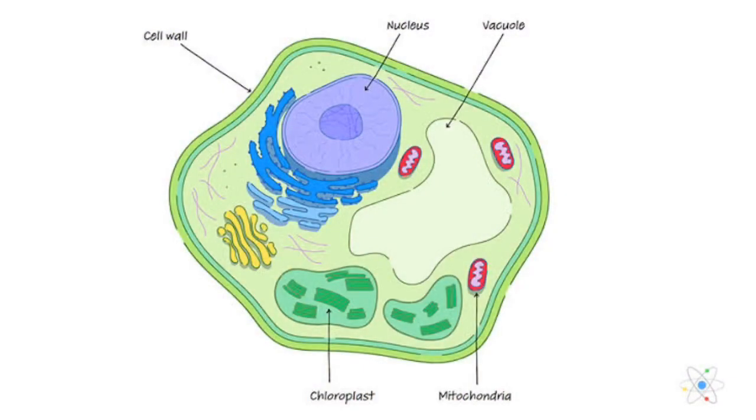The second part of the cell is the cell wall. As plasma membrane is the outer covering of the cell, the cell wall is the outermost covering of the cell, that is of the plant cell only. Animal cell does not have a cell wall, right? So it just lies outside the plasma membrane. Now what is it composed of? It is composed of cellulose, and it is a rigid outer covering. And what is the function of the cell wall? It gives shape and protection to the cell, right?